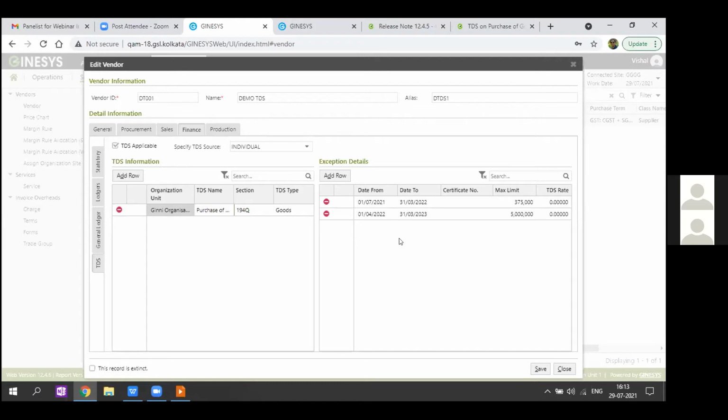What I have assumed in my example over here is that 46 lakh 25,000 billing has already been done in this period, and only 3 lakh 75,000 is pending from 1st of July. So my limit to be covered within this accounting year is 3 lakh 75,000. And from 1st of April 2022, it will again be 50 lakhs. So this needs to be taken care of while defining the masters, as we might get confused and define 50 lakhs for each and every vendor initially.